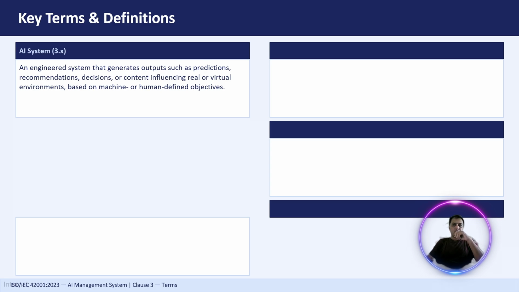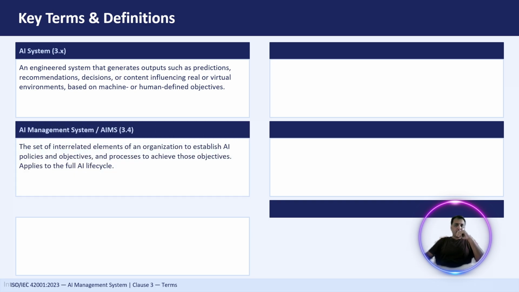So examples are like ChatGPT, which can answer your questions, whatever you give the inputs, it gives you the output based on your requirement, right? Netflix recommends different kinds of movies. There are AI systems which are being used by the banks, which is basically for fraud detection systems. So these are the different examples of AI systems.